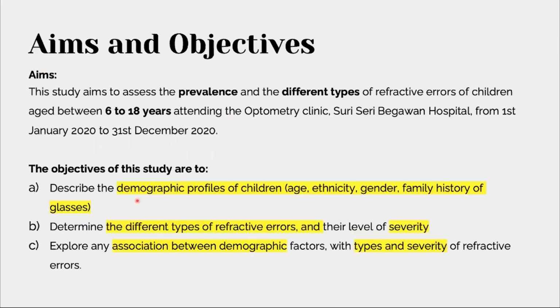So here are the aims and objectives of the study. The aim is to assess the prevalence and the different types of refractive errors of children seen. And the objectives are to describe the demographic profiles of the children, to determine the different types of refractive errors and the severity, and also to associate both of them together.